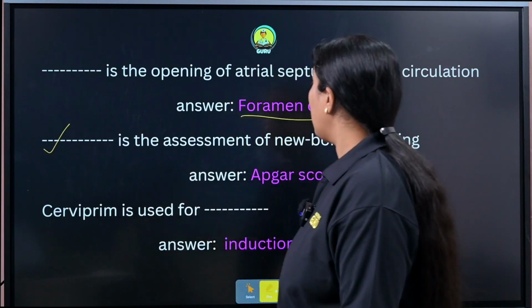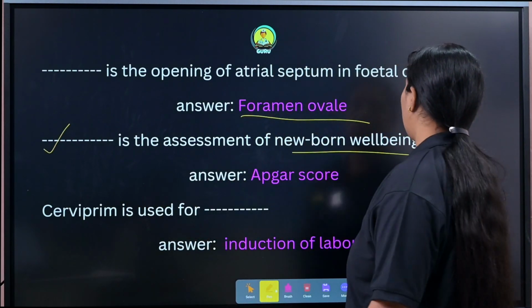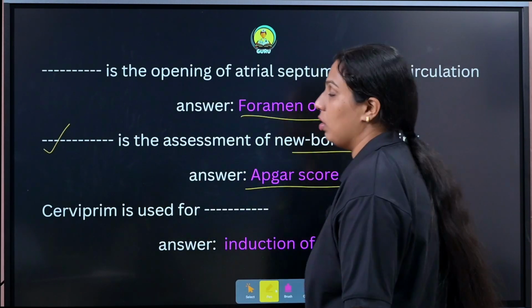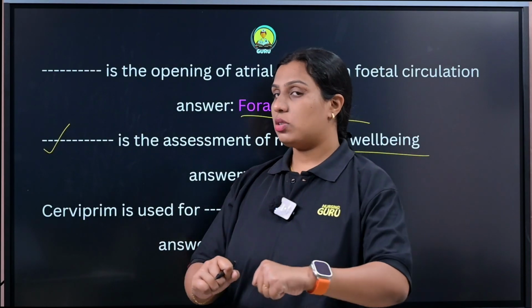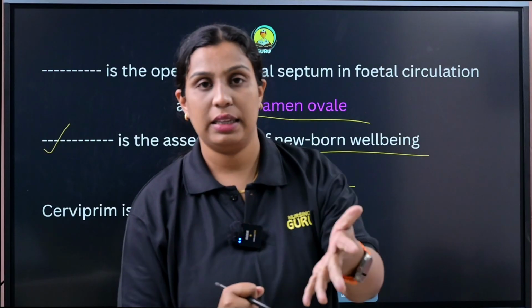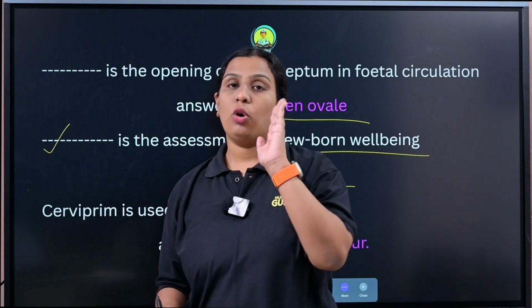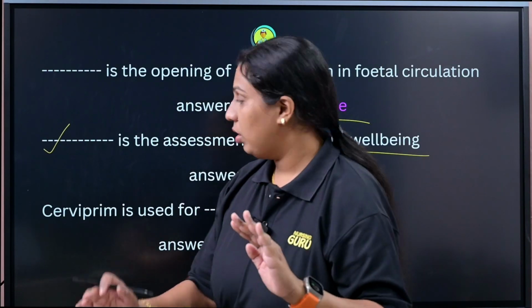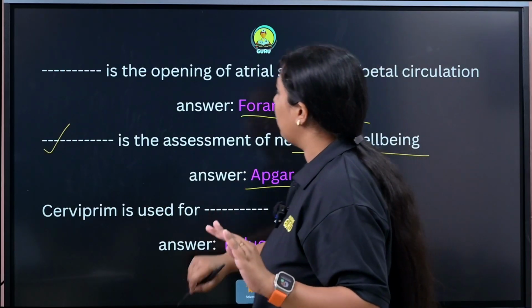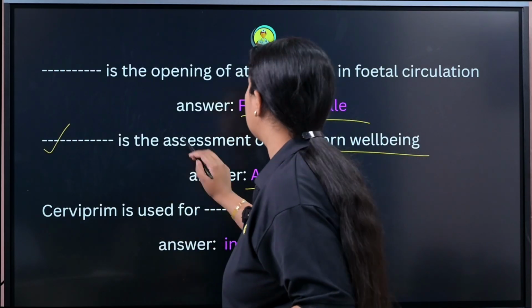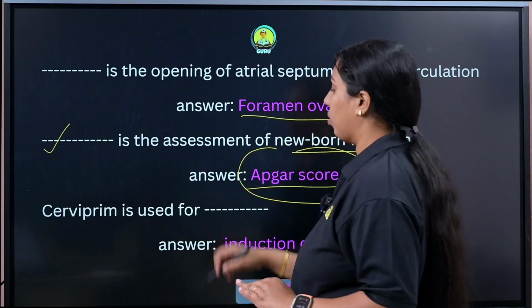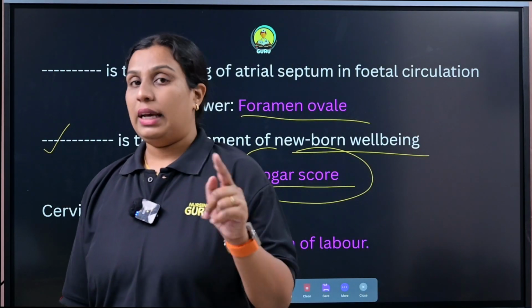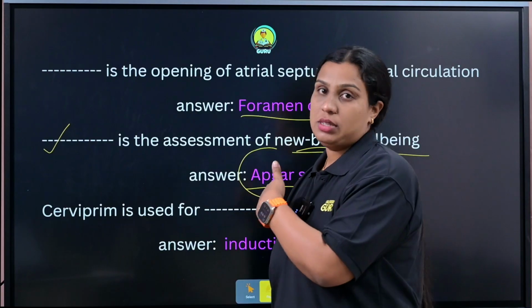Next question, dash is the assessment of newborn well-being, that is APGAR score. In child health nursing also we are learning about APGAR score. So you may get APGAR score in child health nursing as well as OBG nursing. In OBG nursing, this is one of the define or fill-in-the-blanks type of question. Dash is the assessment of newborn well-being. It is known as APGAR score. Last year also you may have studied this in detail.